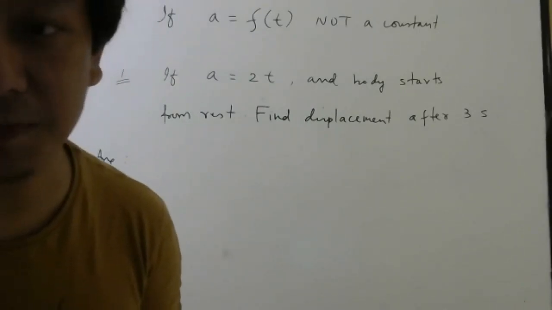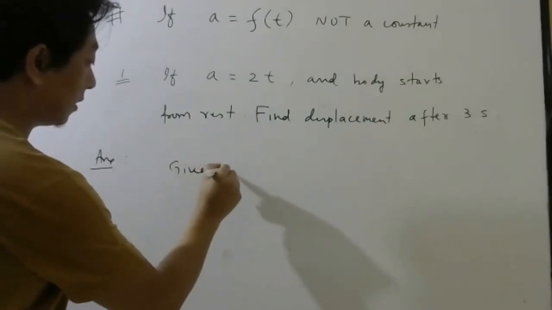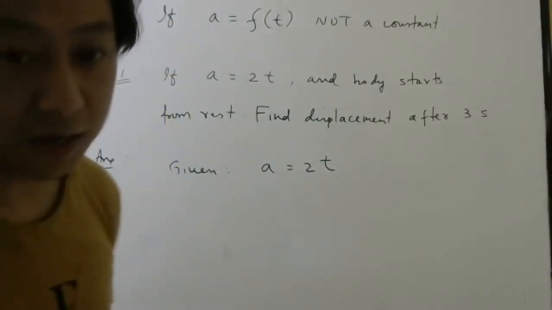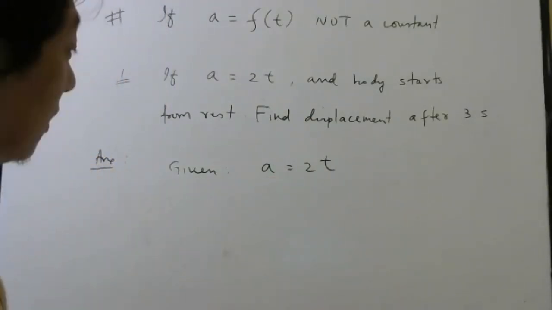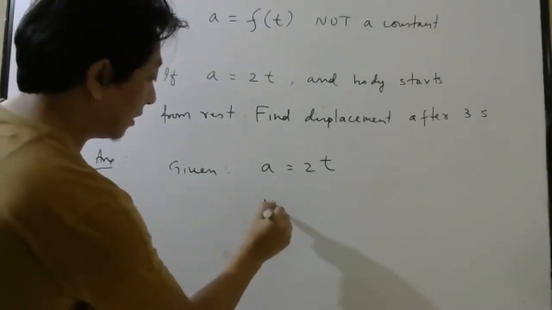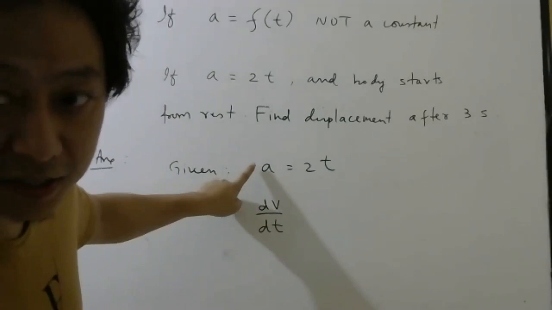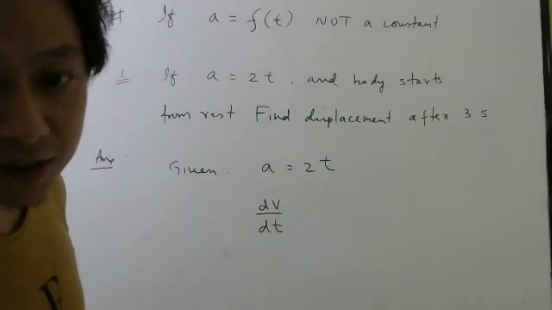We use the calculus method. So look here. Given acceleration is 2t, correct? Yes, integration we have to do. So acceleration is given as 2t. Now what is the definition of acceleration? dv by dt, because this is instantaneous acceleration. Since it is instantaneous acceleration, we can write dv by dt. Correct or not till now?